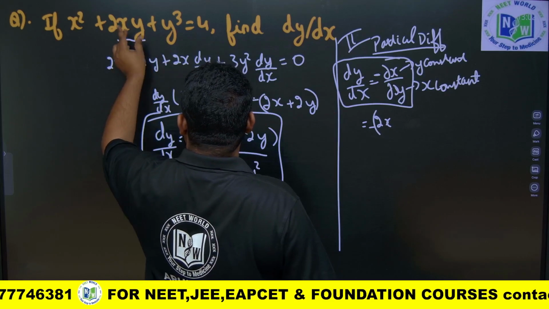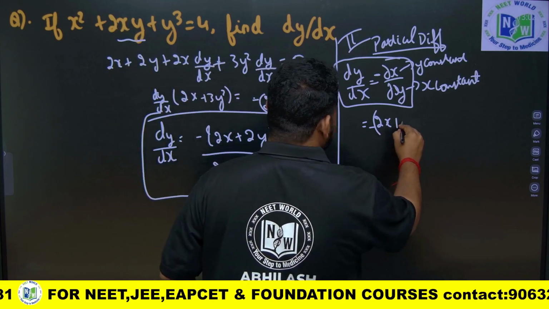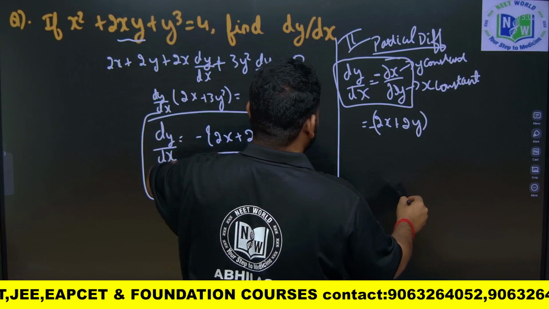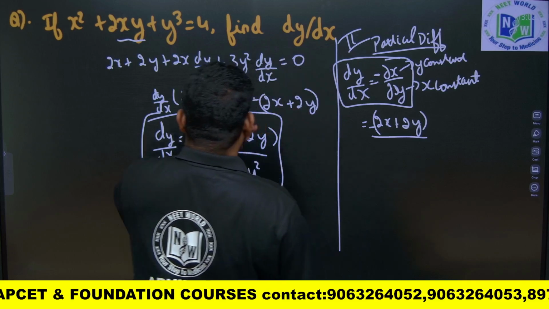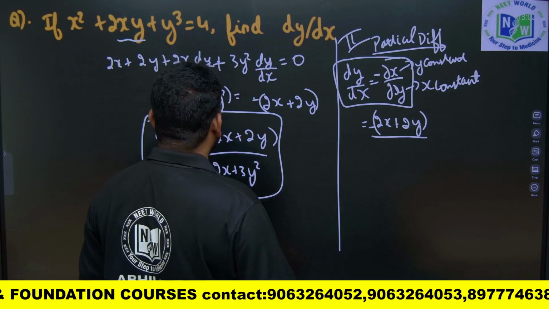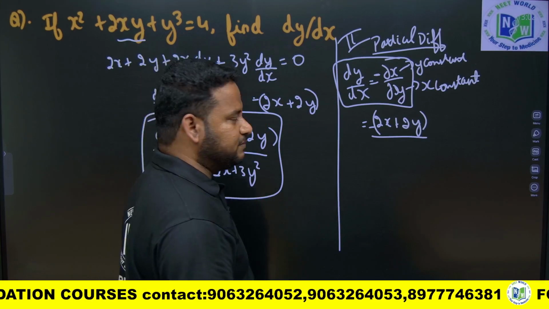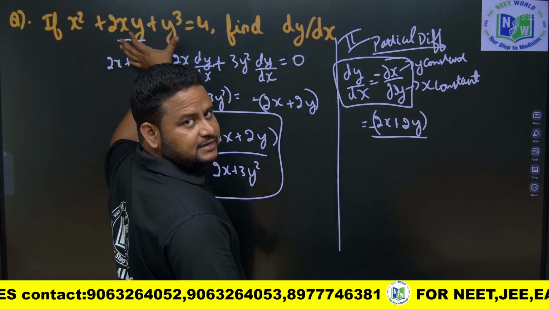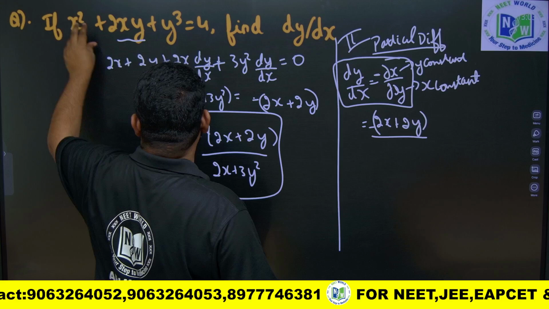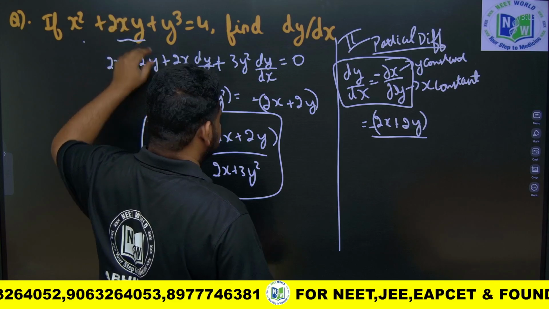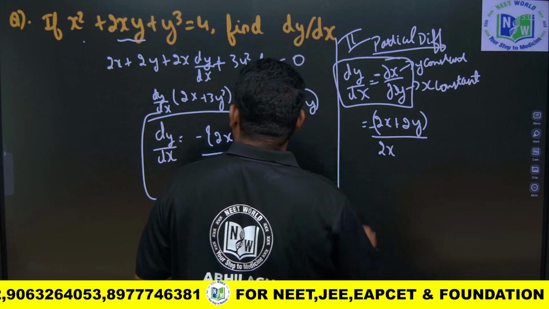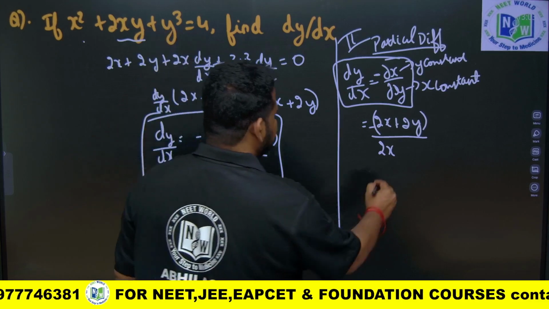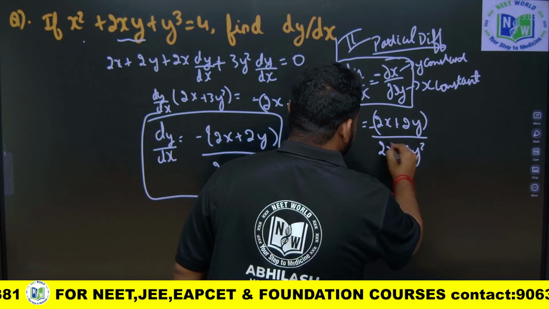So 2xy, y constant means I have to write 2y, and the constant term will become 0, so I need not write it. Divided by dou y, you treat x as constant and differentiate again; this will become 0, 2x will remain, and differentiating y cube gives plus 3y square. So this is the answer.